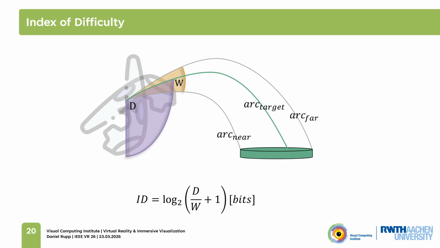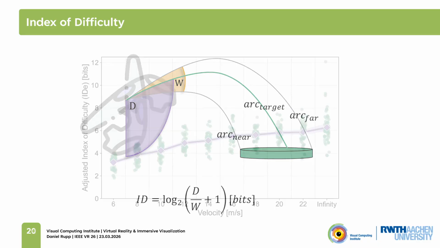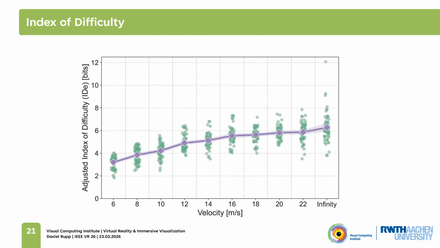If we plot this over all of our velocities, we can see exactly what we would expect based on the angular distance relationship. The selection difficulty continues to increase. Note that we only have one line here, since the platform size is already encapsulated in the width parameter that is used to calculate the index of difficulty.